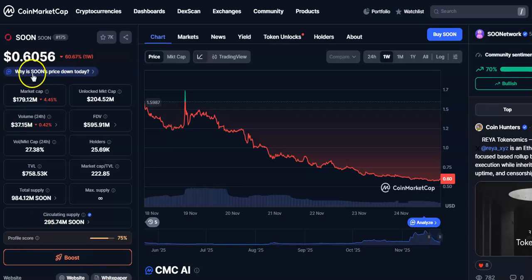So you can see the current price is $0.6056. It is down by 60%. Rank is around 175 position. Around 7k users are following this cryptocurrency. Market cap is $179 million and the volume in 24 hours is $37.17 million, and it is down by 0.35%. So now I'll go to the chart and see how the candles are moving.